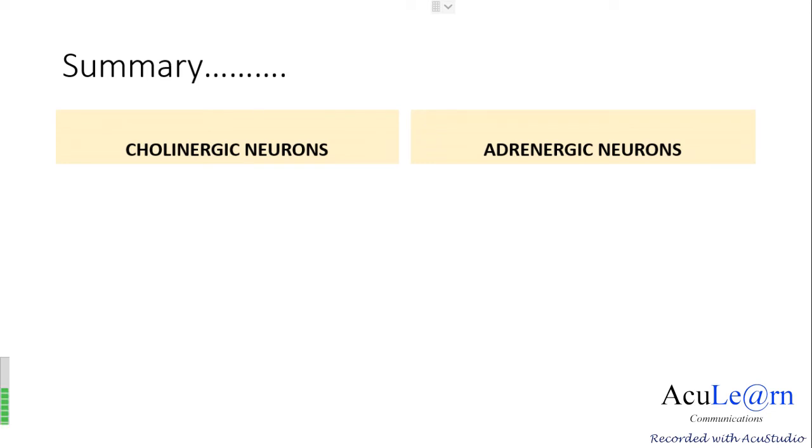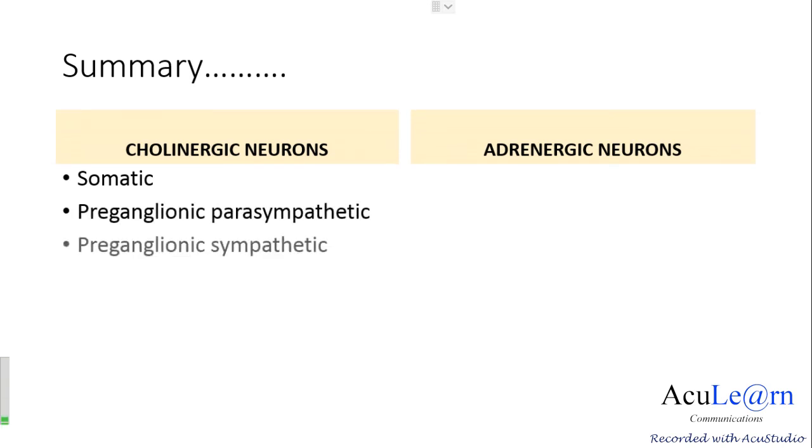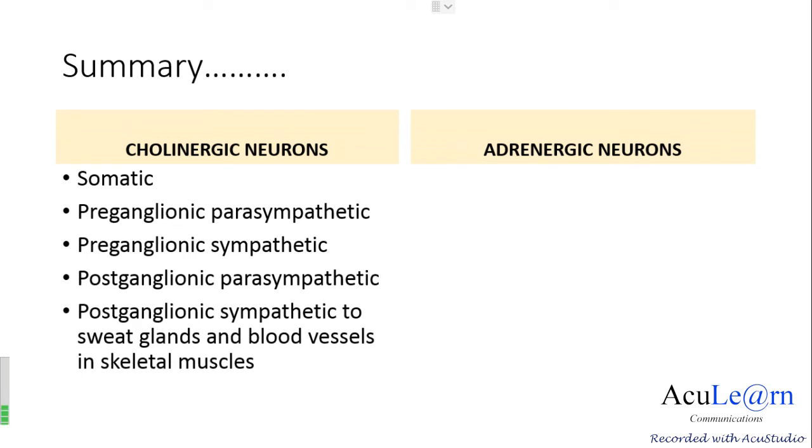The cholinergic neurons in the peripheral nervous system include the somatic nerve fibers, the preganglionic parasympathetic fibers, preganglionic sympathetic fibers, postganglionic parasympathetic fibers, and the postganglionic sympathetic fibers to the sweat glands and blood vessels in the skeletal muscles.